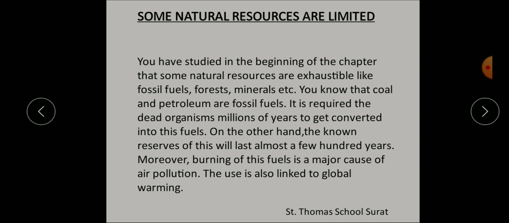Understood? Although there is no accurate parameter to estimate the amount of fuel available, it is said that if we continue to use them at the current rate, coal will last another 200 years and natural gas about 200 to 300 years.